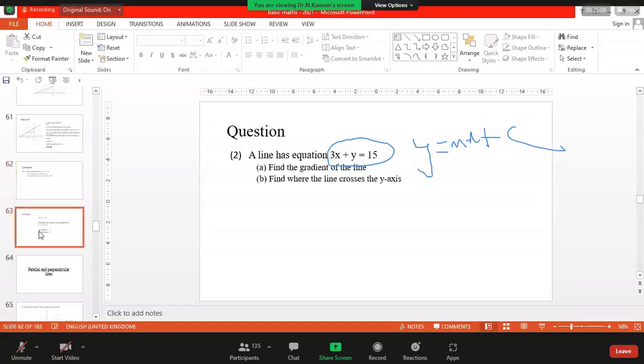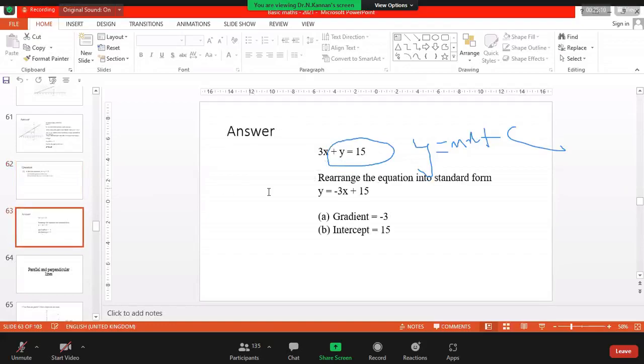yes, you see this one, right? Of course, it's very simple. So here, y = -3x + 15. Then, of course, the gradient, you can simply say, is -3. Then, of course, the intercept is 15, right?